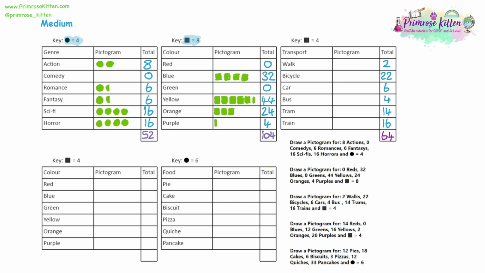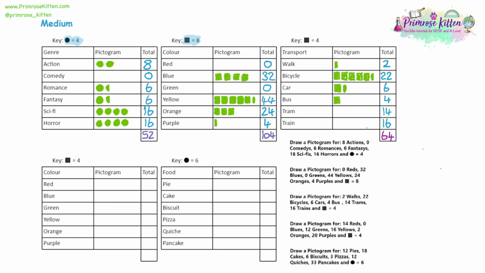So for walk, 2 divided by 4 is a half. I'm going to draw a half square. For bicycle, 22 divided by 4 is 5.5. So I'm going to draw 5.5 squares. And again, just make sure that that half does look like a half and it doesn't look like a full square. For car, we have 6. So 6 divided by the key, 4, is 1.5, 1 full square and a half square. For bus, only 4 people took the bus, and that is the key. So there'll only be 1 there.